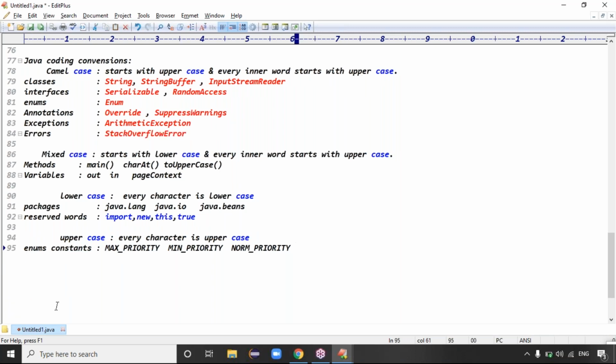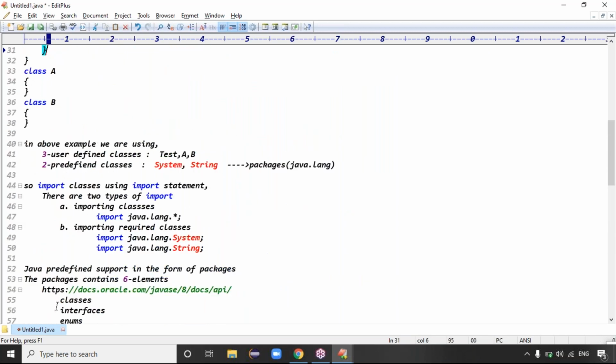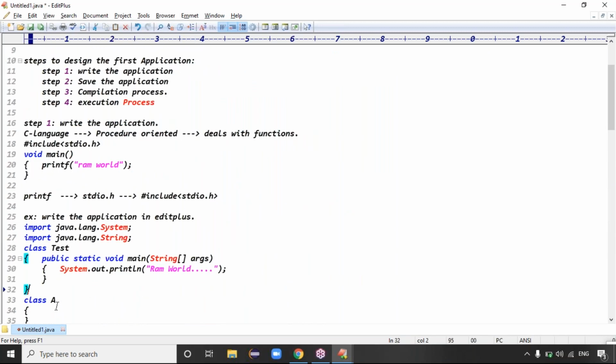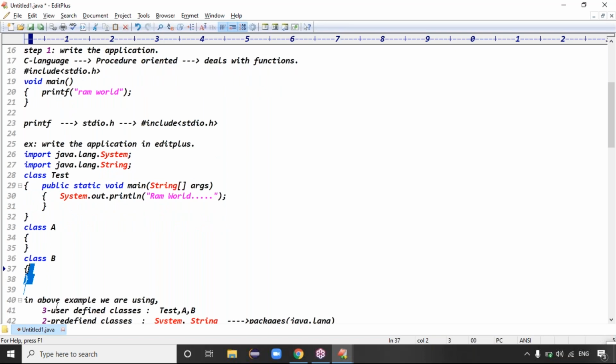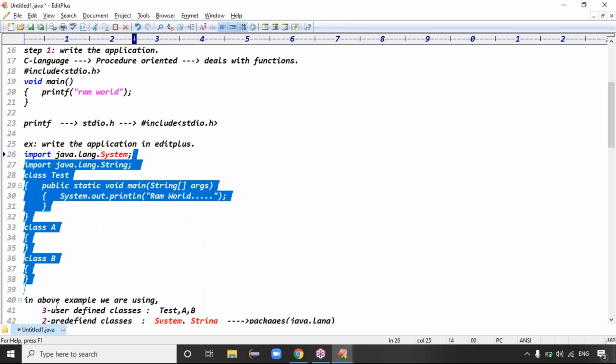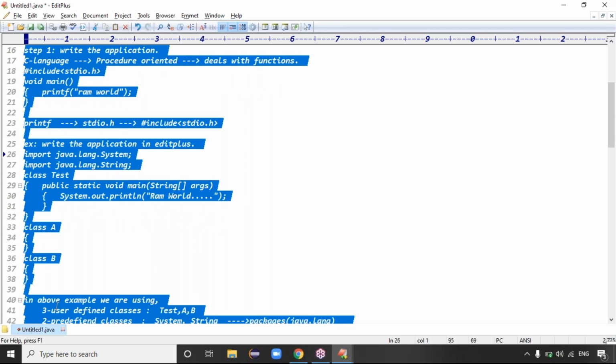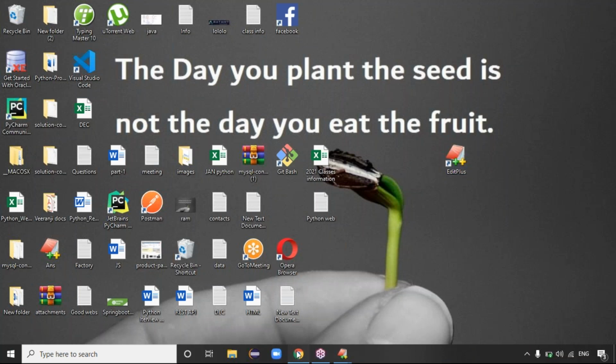Exactly. See guys, today we completed the first step, writing the application. While writing the application, we discussed the conventions we have to follow, what a package is, and what it contains. It means you should now be perfect with the coding conventions and able to write the first application with multiple classes. Is that clear? Good. So try to check up to this point, guys.